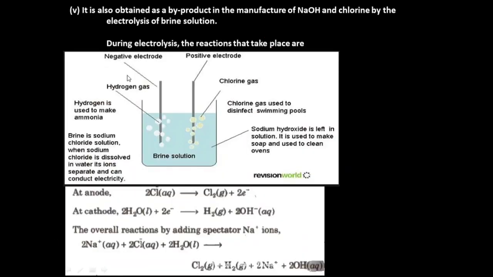The next is one of the important methods. We can also produce hydrogen commercially through this method, that is electrolysis of brine solution. So when you electrolyze brine solution, you will get what? Hydrogen gas. How? I think in lower classes you might have heard about this brine solution. What do you mean by brine solution? Sodium chloride solution. Brine solution is nothing but sodium chloride dissolved in water.